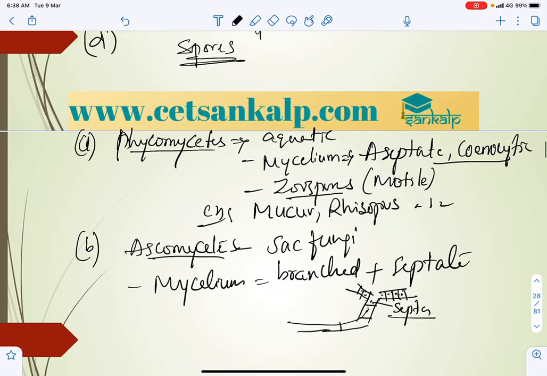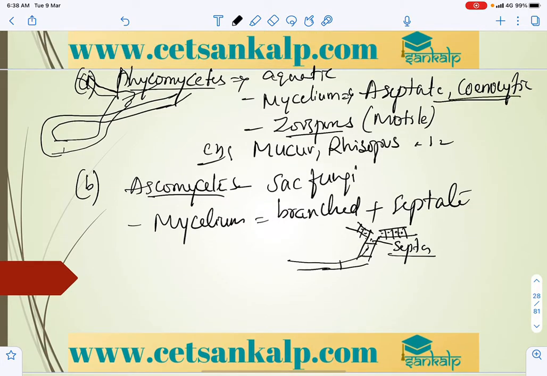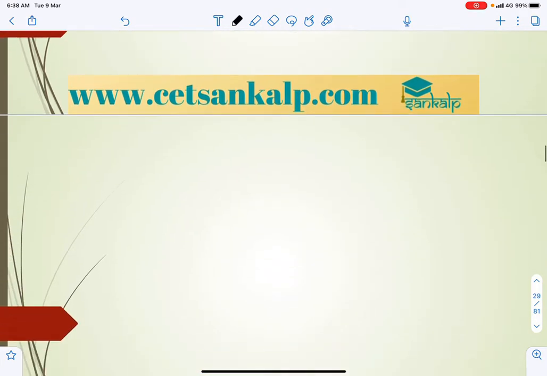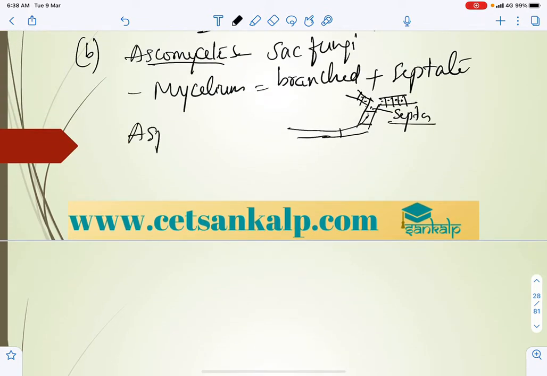In the other case it is not like that, it won't branch. Like this it will be, with no wall formation, coenocytic. Hence such a condition is called coenocytic. Ascomycetes examples: Aspergillus and Penicillium are the examples of Ascomycetes.